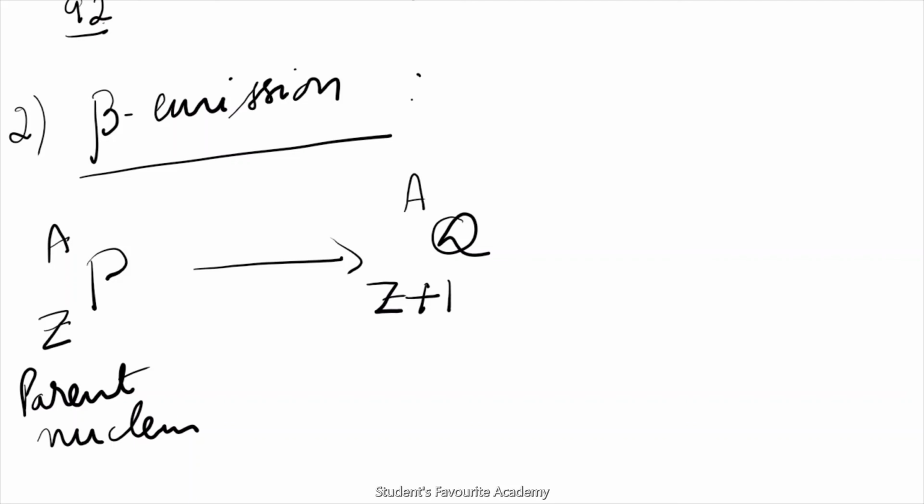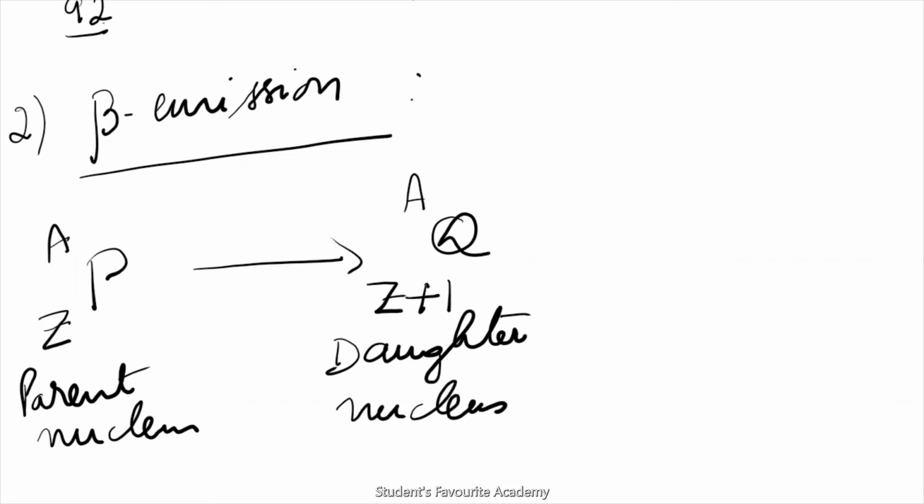So Z increases by 1 while the atomic mass A remains same. So this is the daughter nucleus. And a beta particle is formed, which is represented as e, minus 1 and 0.